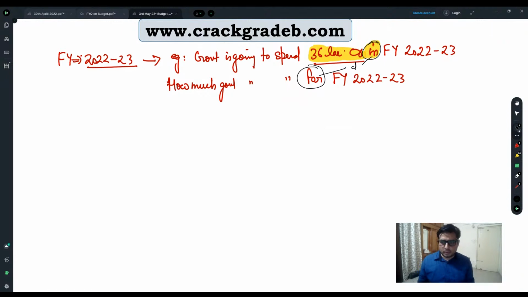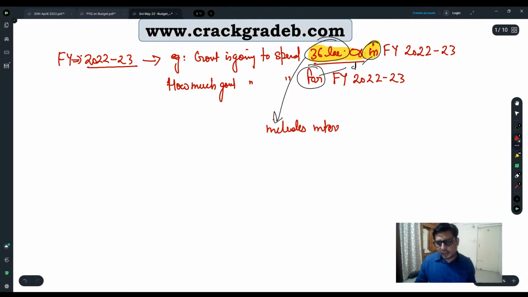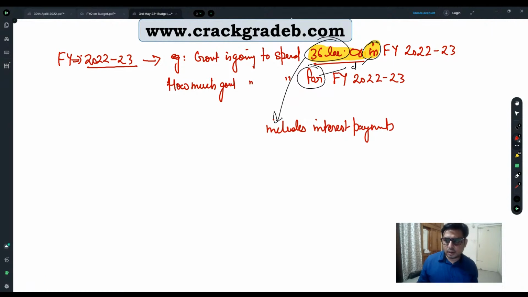In means the total amount, and this 36 lakh crore includes interest payments, which the government is going to spend in 2022-2023. That is inclusive of interest payments. But that interest payment is because of previous years' borrowing, right?